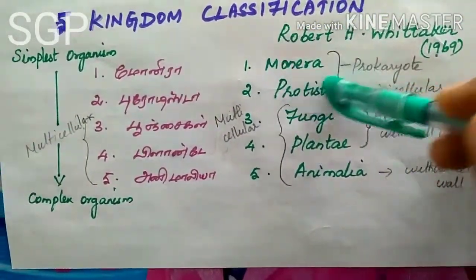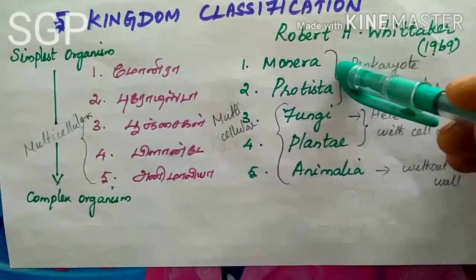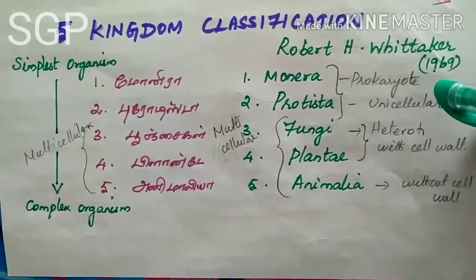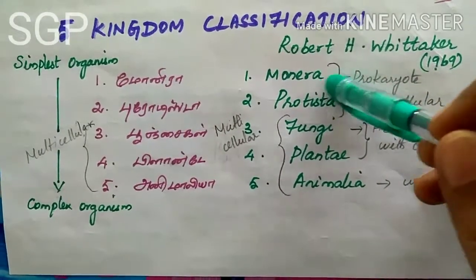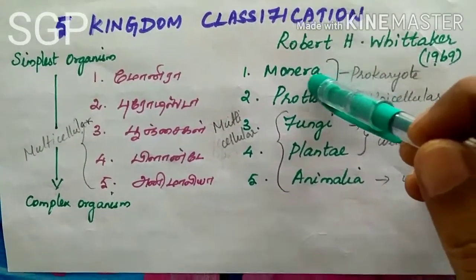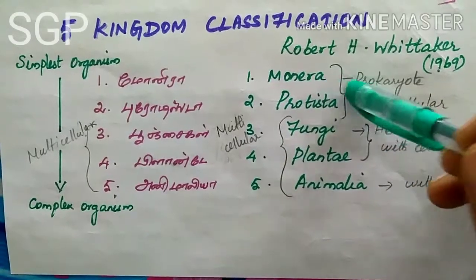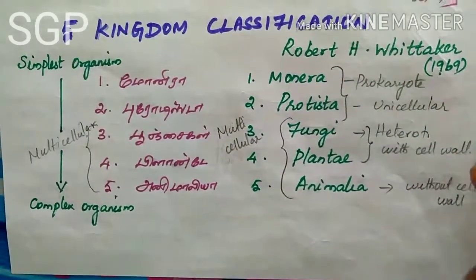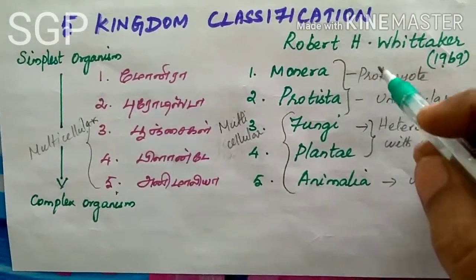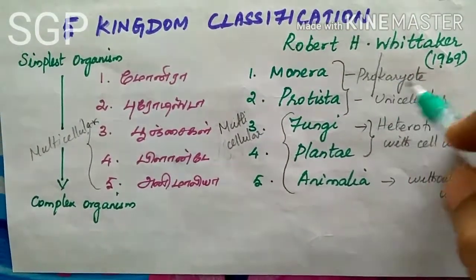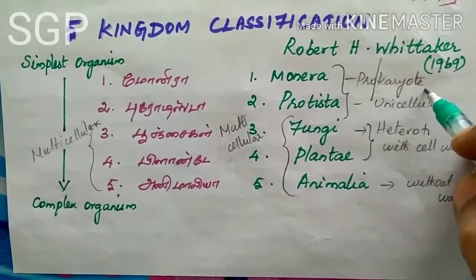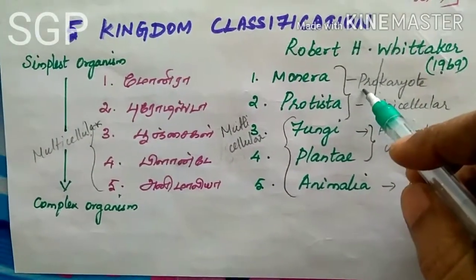First, Monera. In the Monera kingdom, the prokaryotic organisms are present. What do we mean by prokaryote? If you split it into pro and karyote, in science karyote means nucleus and pro means before.